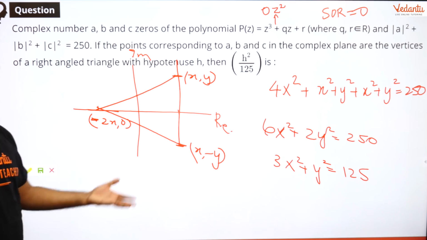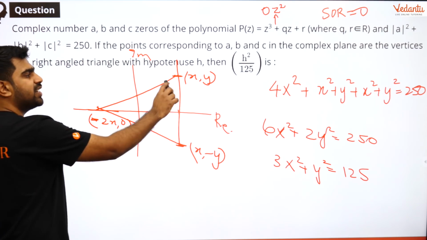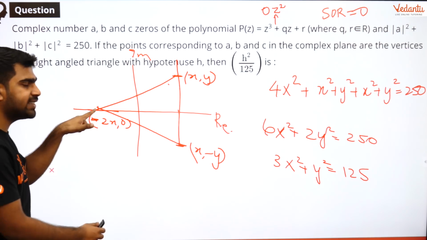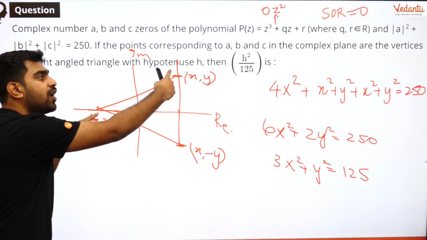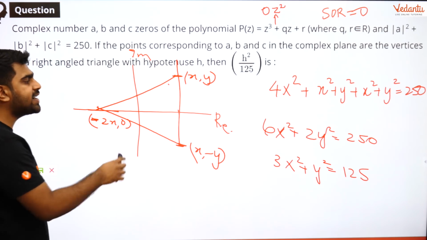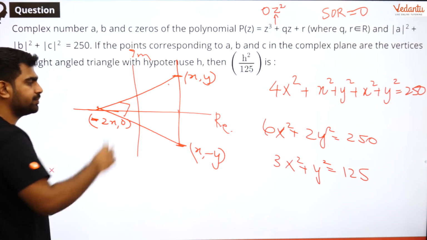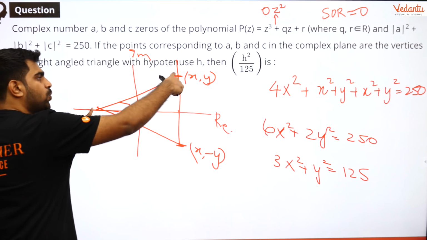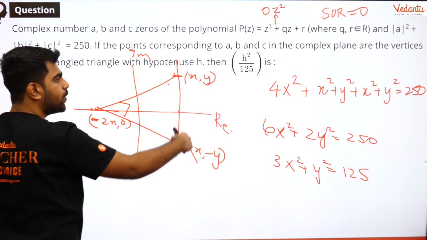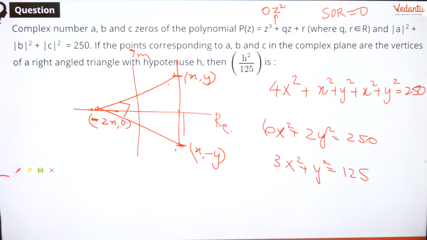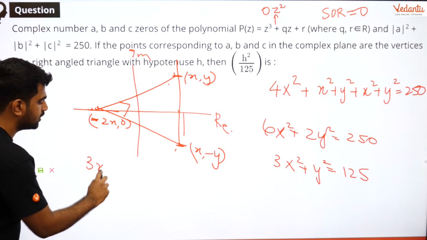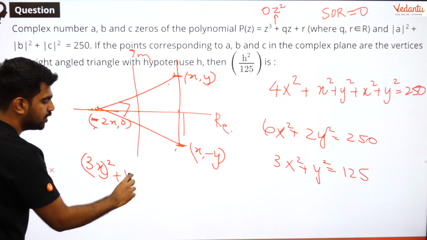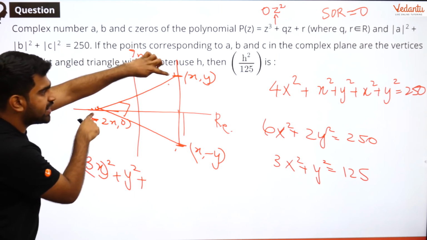Now after I obtain these two, I know that they form a right angle triangle. And guys, where should the right angle come? Can the right angle come over here? Definitely not, because this is a straight line and this is at x-axis, whereas this is not. So can they form a right angle ever? No. So the right angle, if at all it comes, it has to come here. Okay. So from this, what can I say? Distance between this square plus distance between this square is equal to hypotenuse. Okay. So let me write that down. So 3x whole square plus y square, that is this square.